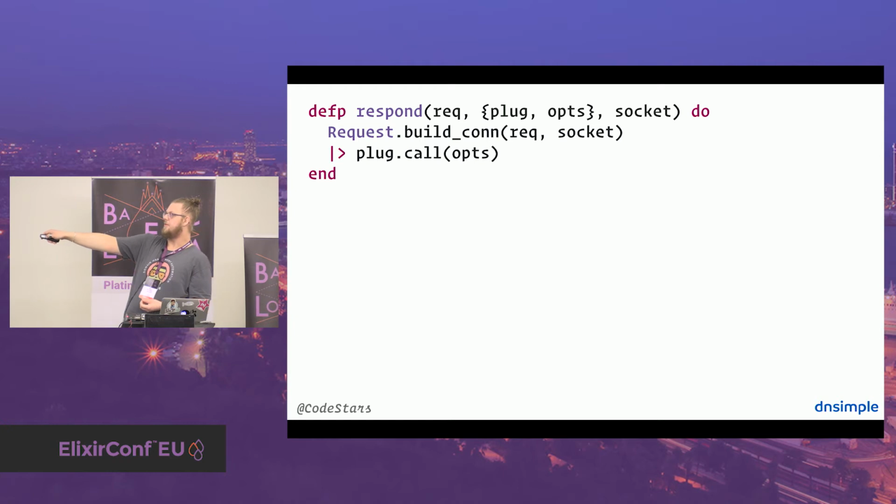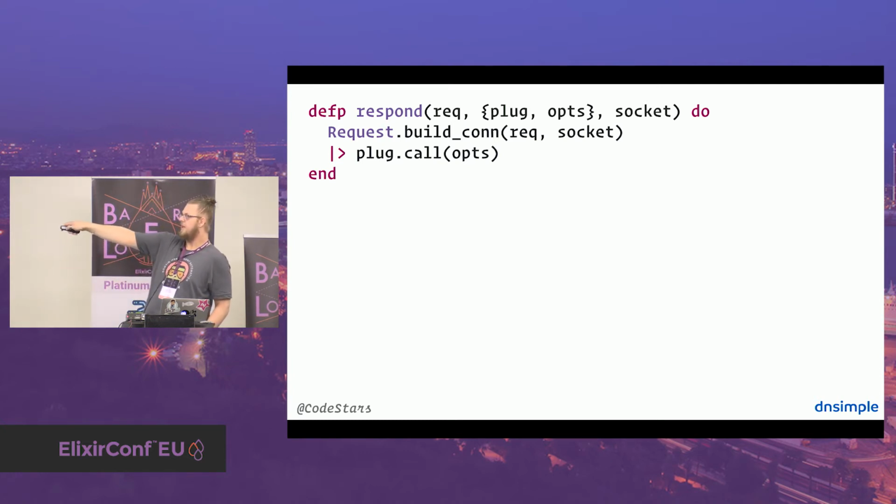First thing we do is we build up the connection. And the connection is a crucial part of plug, and I want to show this in a minute. And this is a plug struct. It's called FlatCon. And this one is passed to the plug we get passed. And we don't only pass the plug, but we pass down a tuple, because we need to initialize every plug. Remember, there was the plug init, and we did this right at the beginning. So you only do the init once. And whatever the init returns is the options the plug will receive when you call on it.